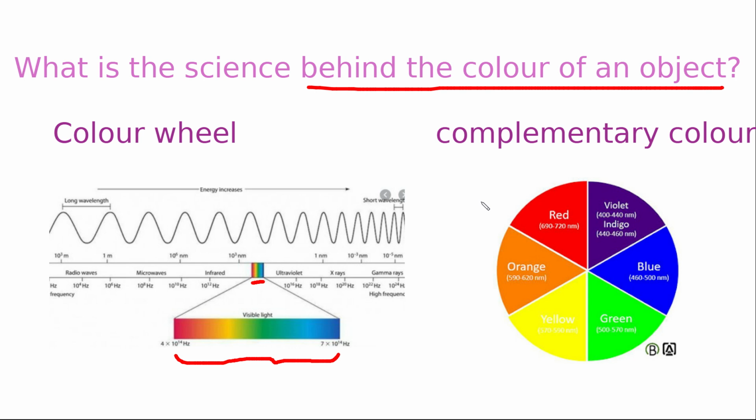Now if any object absorbs any color from the visible light, then it will show the color which is complementary to it. So what is a complementary color? If we put all these colors in a color wheel, like this, then the complementary color will be the opposite side color. Like red is the complementary color of green, and vice versa. Green is complementary to red, yellow to violet, orange to blue. That means if a compound absorbs red light, it will show you green color.